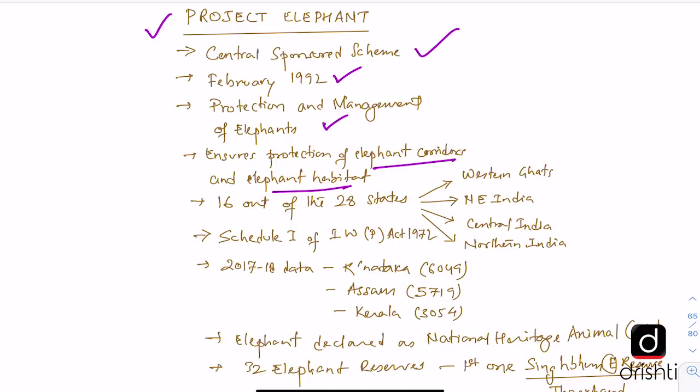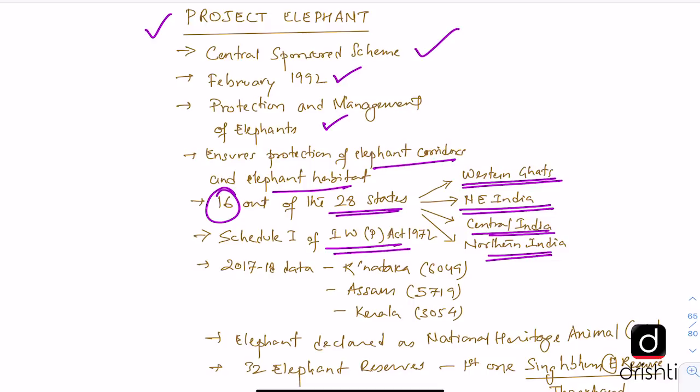Now here we should know that there are 28 states in India. Out of these, 16 have wild elephants. And these are primarily found in 4 regions of India: Western Ghats, Northeast India, Central India and Northern India. And the elephants are protected under Schedule 1 of the Indian Wildlife Protection Act 1972. This is the highest protection that an animal gets.